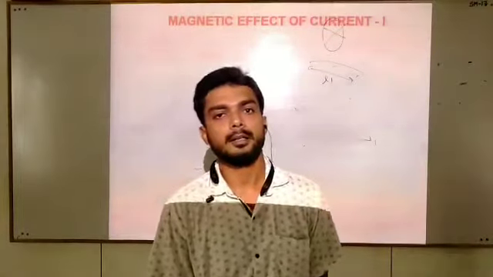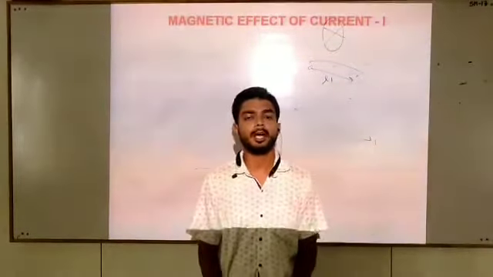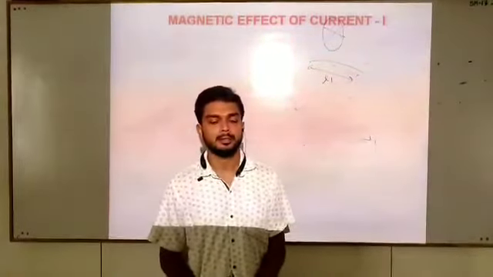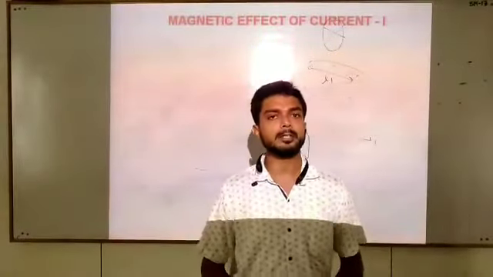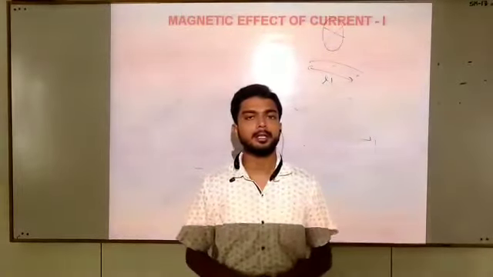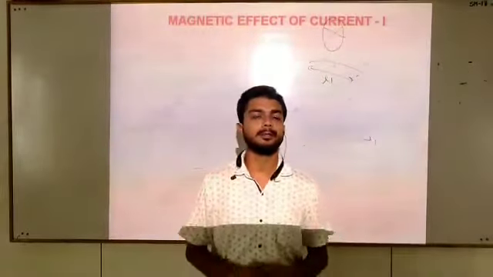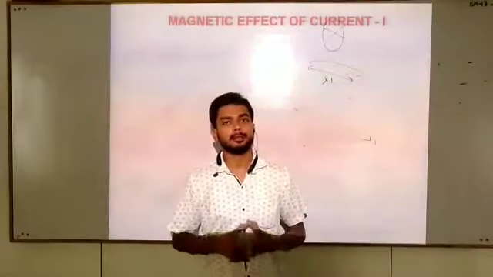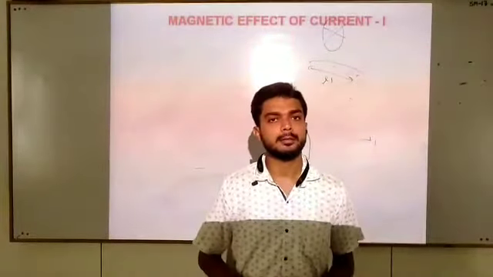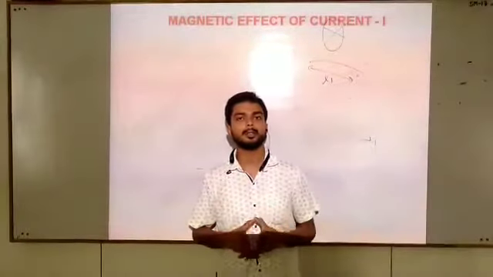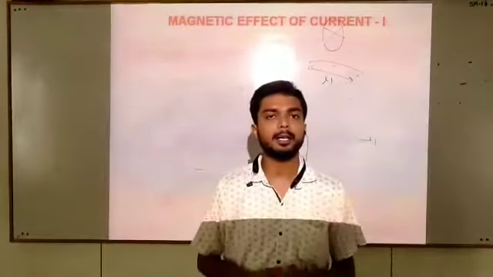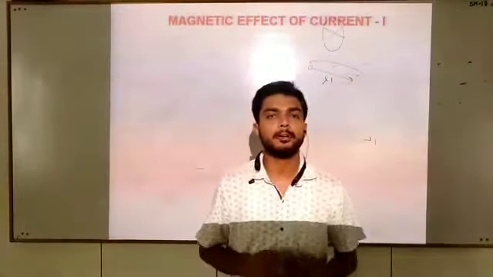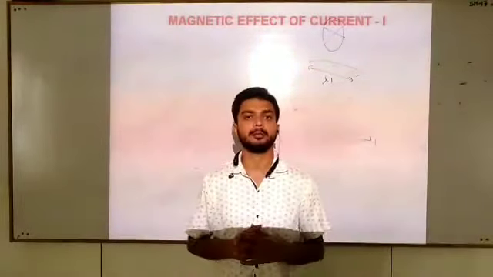Today in this class, we are going to start our new chapter, Magnetic Effect of Current. Students, in our previous chapter, we studied the origin of current and different types of behavior of current. After discovering the current, scientists observed that whenever current flows, a magnetic field develops around it.